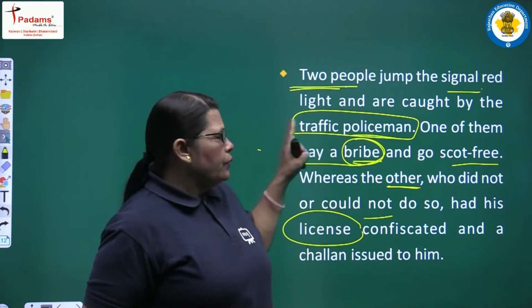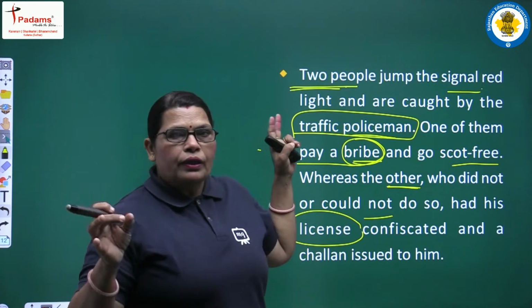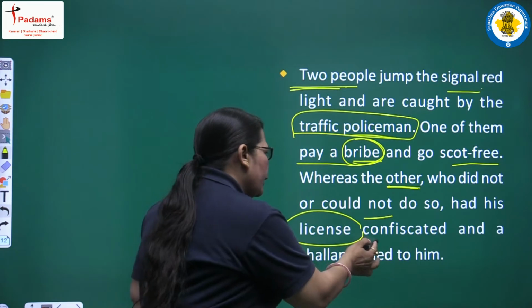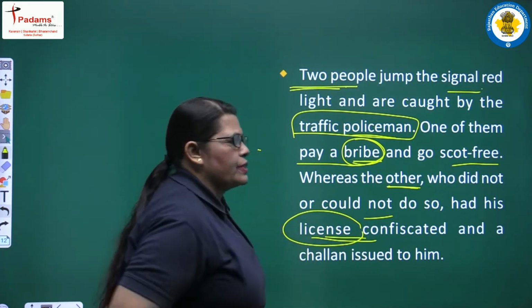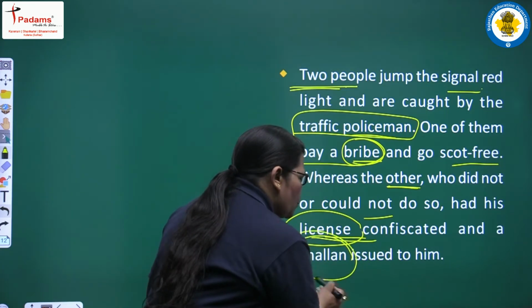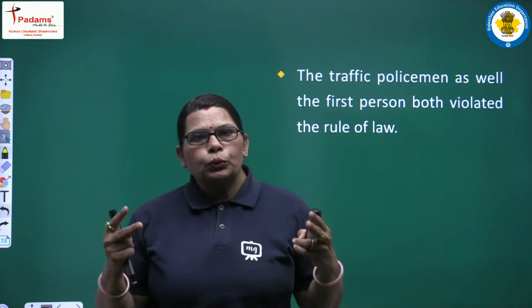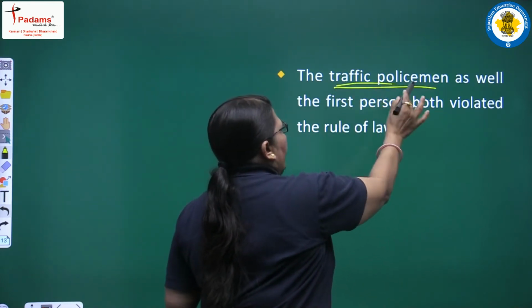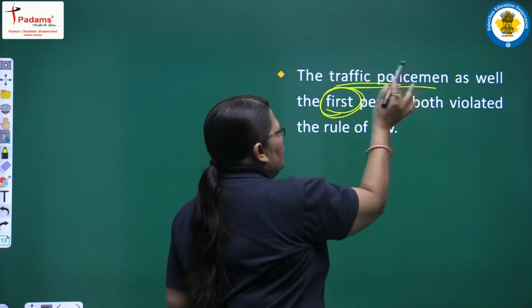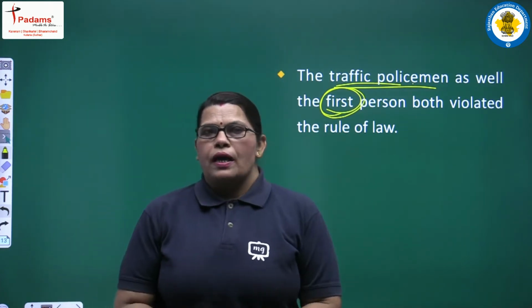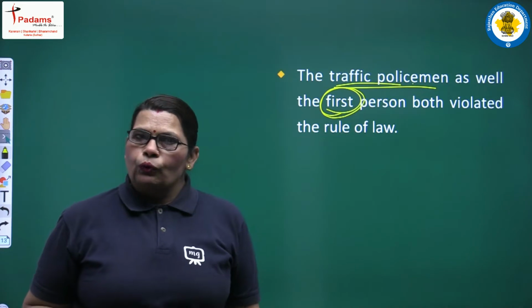See the situation: one totally free after giving a bribe, and the second person had his license confiscated and a challan also issued. These are the two situations, students, and the traffic policeman as well as the first person both violated the rule of law. So this is an example of violation of the rule of law.